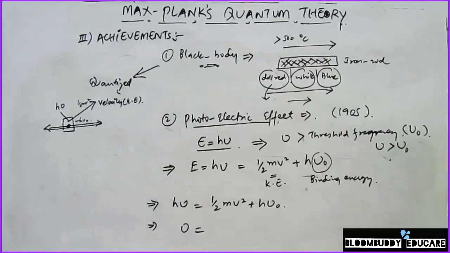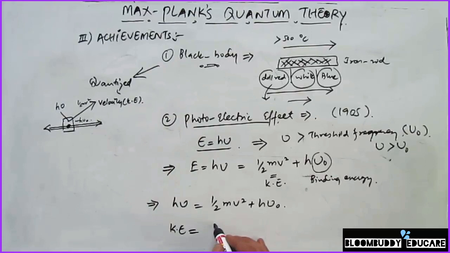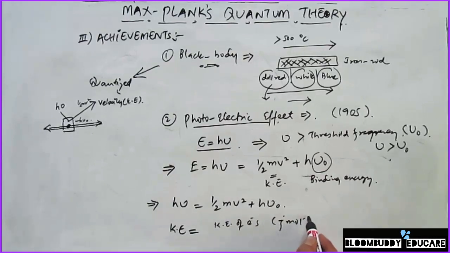I will put this equation in simpler terms so that it becomes easier to understand. If I have to calculate the kinetic energy with which the electron is moving away from the metallic surface, it becomes equal to the kinetic energy of electrons, in joule per mole, divided by the Avogadro number.